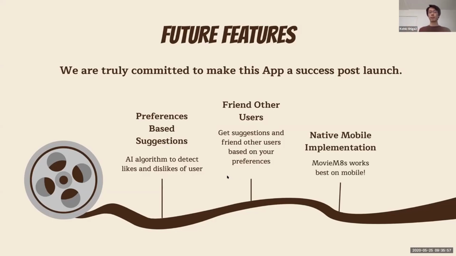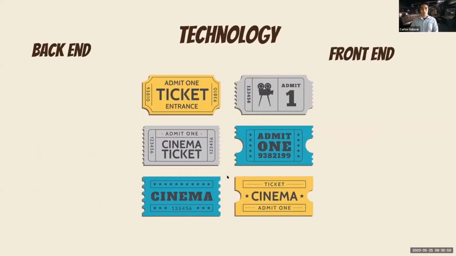So Carlos. Thank you, Kohki. Right. So we're going to display this as backend and frontend. Starting on the backend, we use a whole host of services in AWS, starting with Elastic Beanstalk, which allowed us to create essentially an environment on the cloud, from which we could draw all the resources that we needed. Also, Route 53, a service by AWS, is where we were able to secure our domain. We were really happy that Moviem8s was available, so we secured that right away.